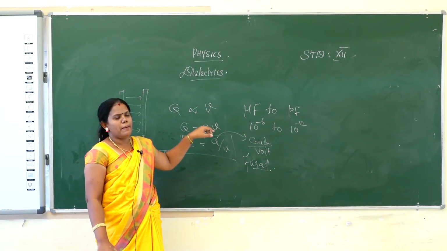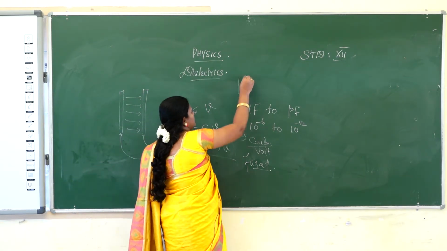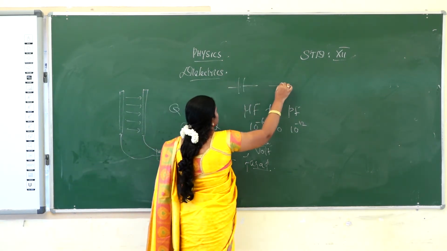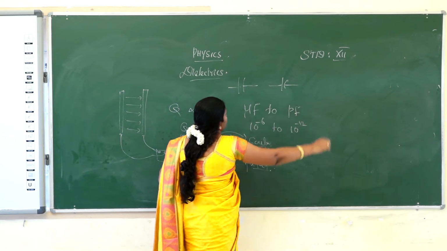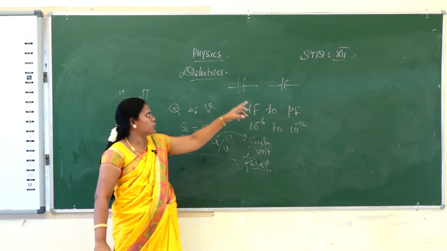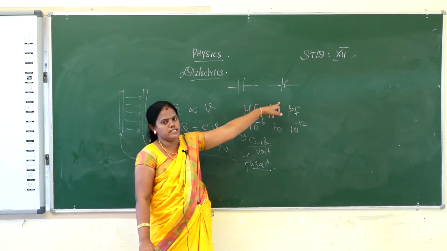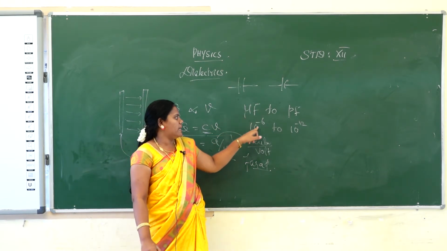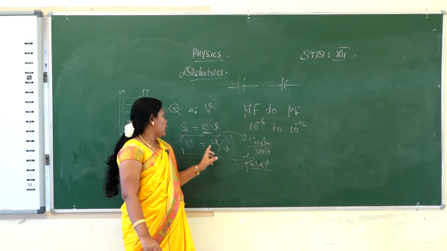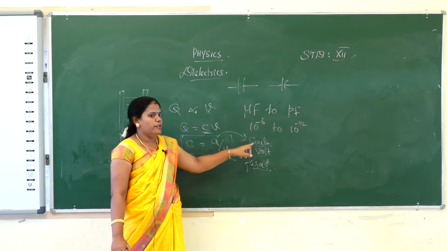And the capacitor symbol is one like this and another like this. Okay, so a capacitor is represented in two ways by its symbol, the range is 10 power minus 6 to 10 power minus 12, the formula is C equals Q by V and the unit is farad.